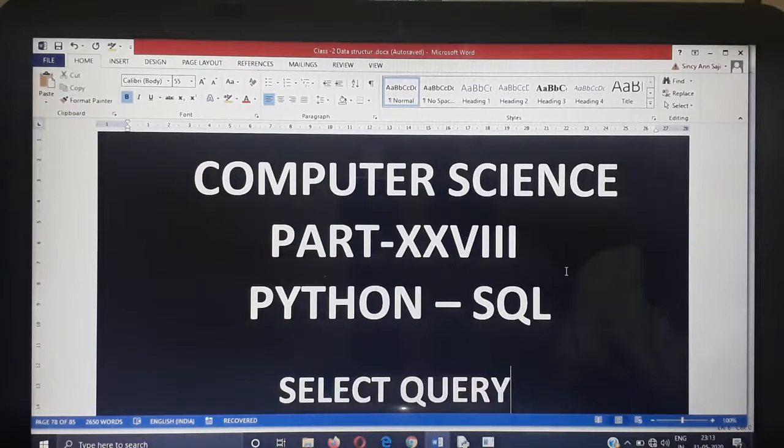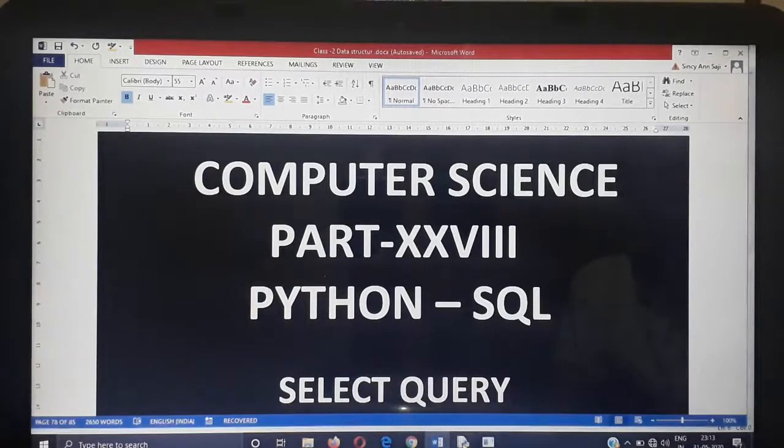The second one is the cursor method, which is used to create a cursor object. Using the cursor object, we execute our query. And which method will you use to execute a query? Execute is the method used to execute a query. These are the basic methods we use to connect Python with SQL. Now I am going to show how to use select query in the Python SQL interface.